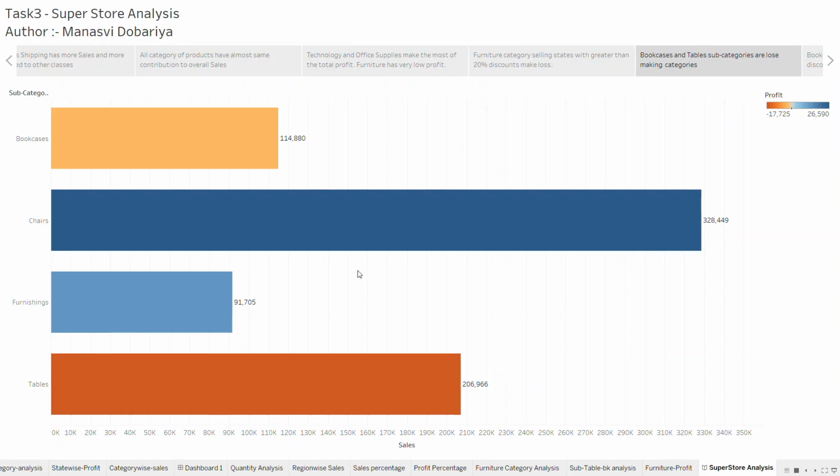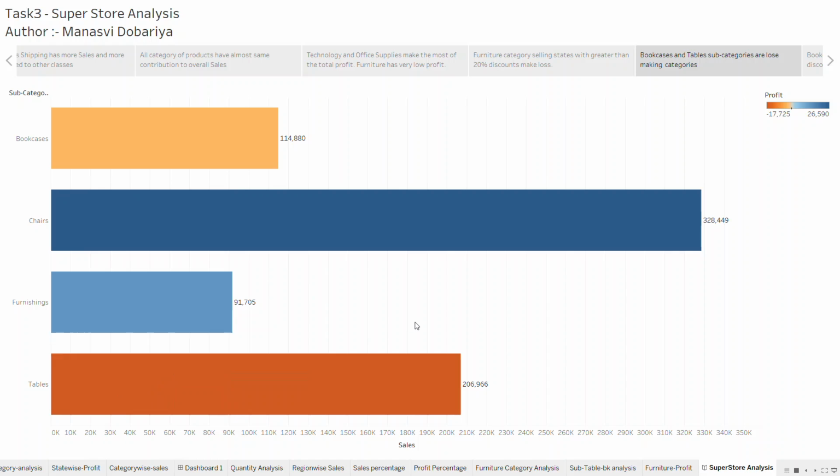So this is the subcategory chart for furniture. In furniture we have four items: bookcases, chairs, furnishings and tables. This is the sales of each, and we have colored it with the profit. Here we can see bookcases have nearly 1 lakh in sales and the profit is negative, and the same is the case with tables. Chairs and furnishings are making a good amount of profit compared to bookcases and tables.